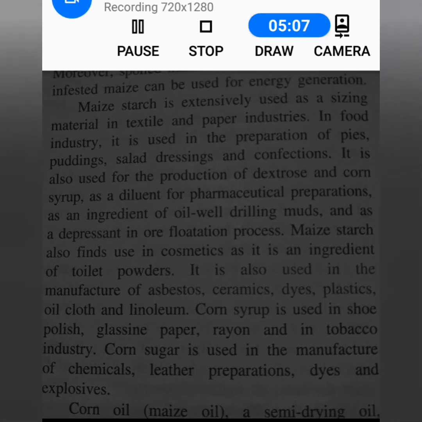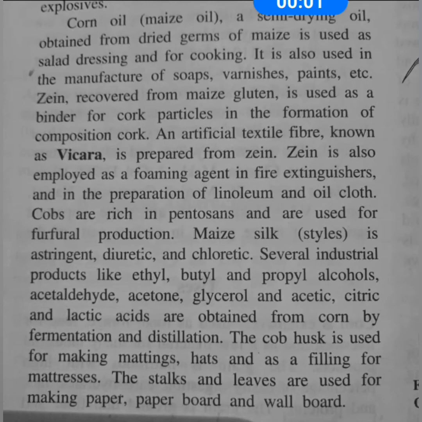And we have other uses, such as the oil obtained from maize. The maize also produces oil, which can be obtained through a process called distillation. This oil is a semi-drying oil, and it is obtained from the dried germs of maize.